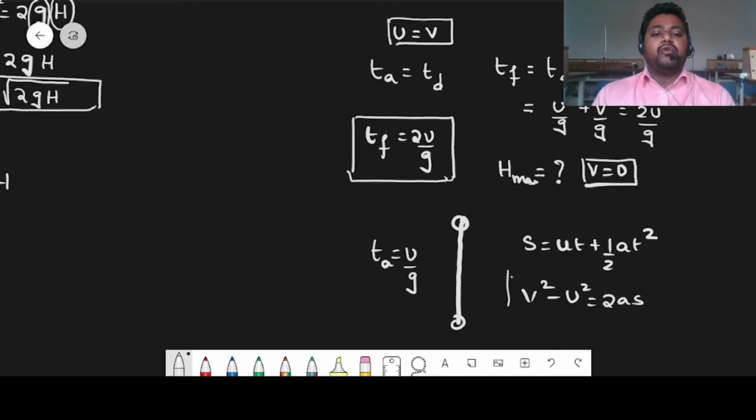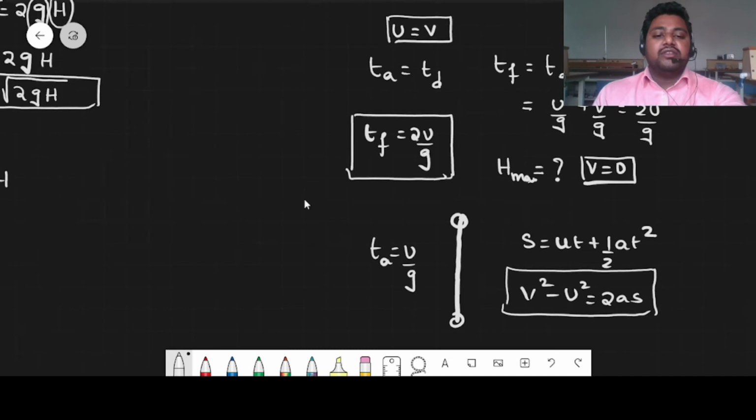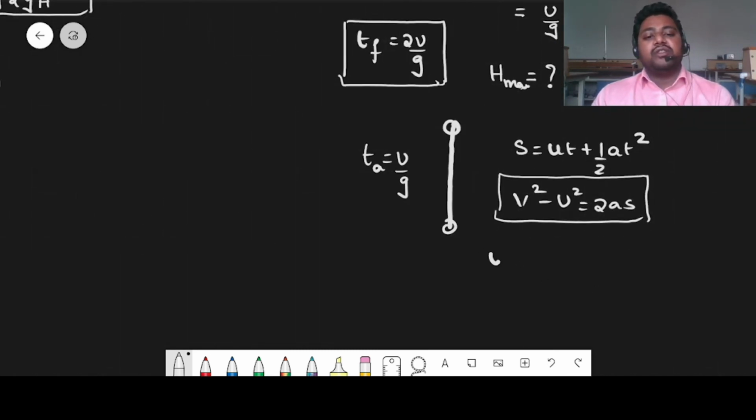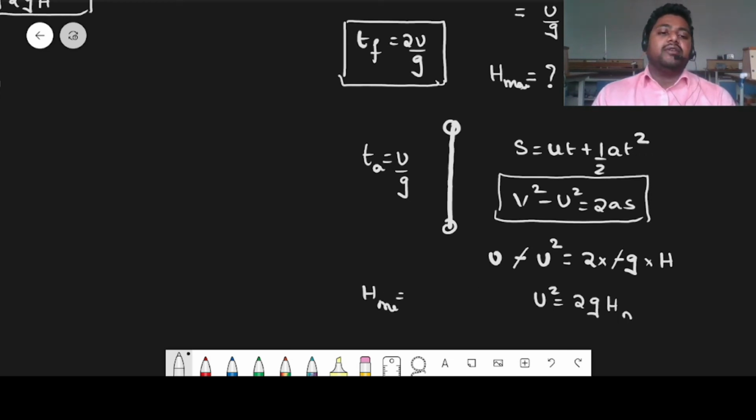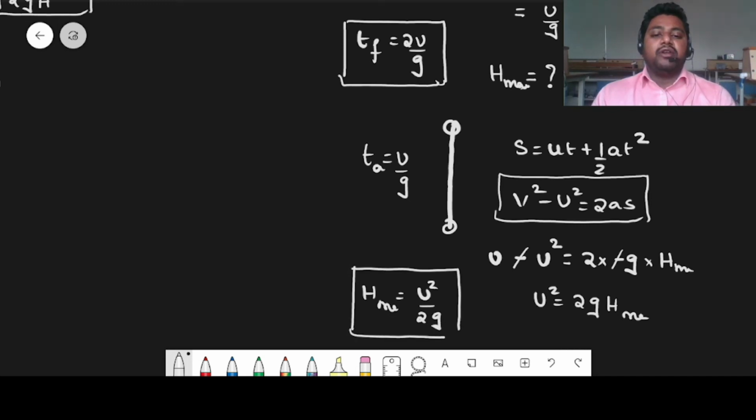Always use the easiest approach. This is easy for us since we already know the initial and final velocities. Since the final velocity is going to be 0 in this equation and the initial velocity is u, we can write 0 minus u square is equal to 2 into acceleration due to gravity, which is minus g, and the height covered by it will be positive. So two negative signs cancel. u square is equal to 2gh, and h max can be written as u square by 2g. So these are the special conditions. These are the important formulas that you have to remember in this condition.